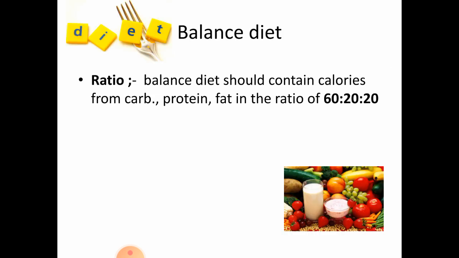The next factor to be kept in mind is the SDA, specific dynamic action. Extra energy accounting to SDA should be included in the diet. Next factor is the ratio of carbohydrates, proteins and fats. A balanced diet should contain calories from carbohydrates, proteins and fats in the ratio of 60:20:20. Carbohydrates 60, proteins and fats 20 and 20.